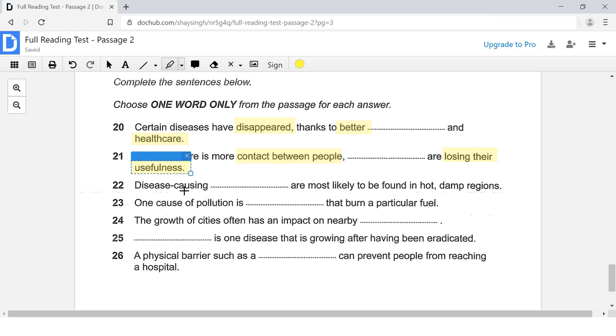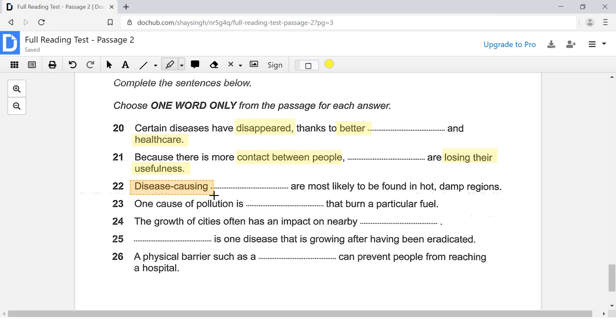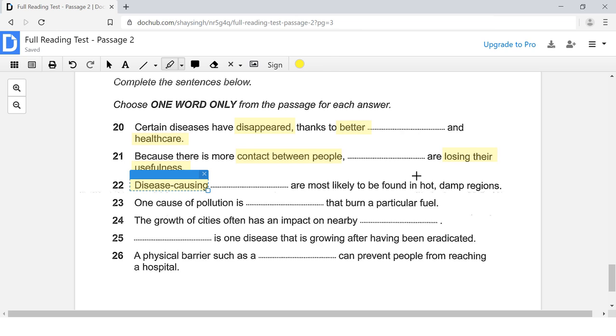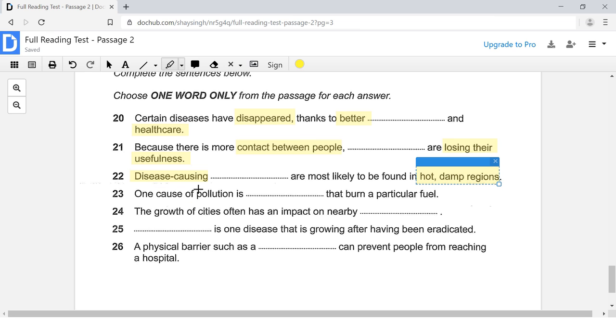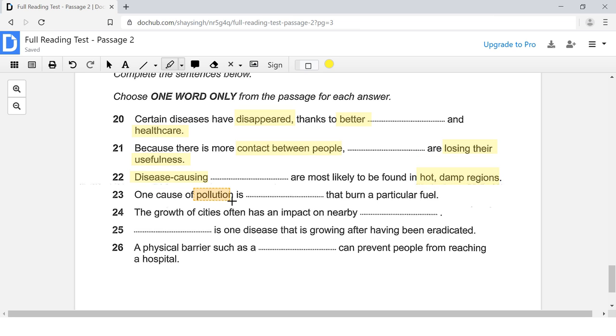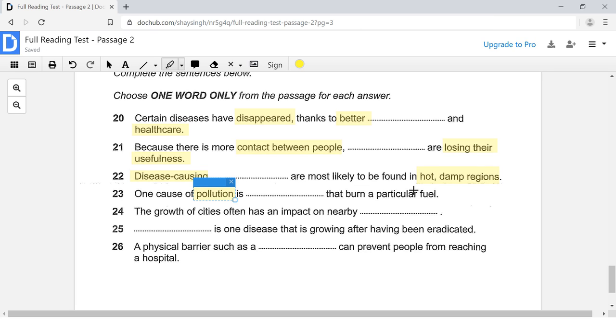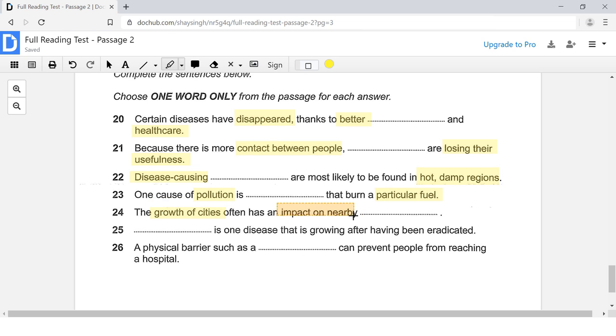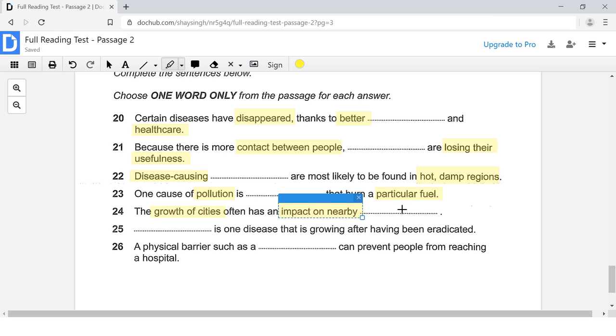Question number 22, we are looking for disease causing something. That is probably going to be a noun, that has to be a noun. A disease causing what? Something. And hot, damp regions. Those are good keywords. They should be easy to find. Then here with number 23, we have pollution. We are looking for a cause of pollution that burns a particular fuel. Then here we have growth of cities, impact on nearby, what? Nearby something. Probably some sort of an area.